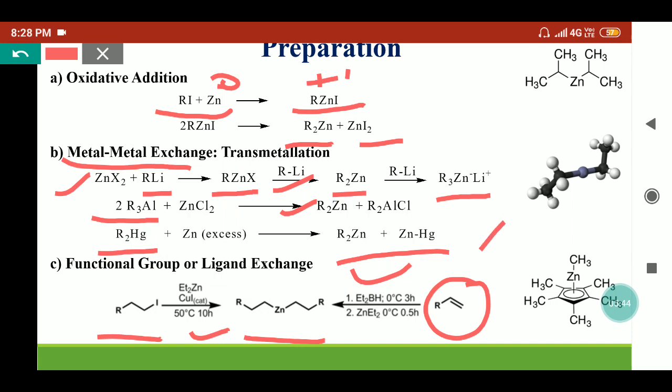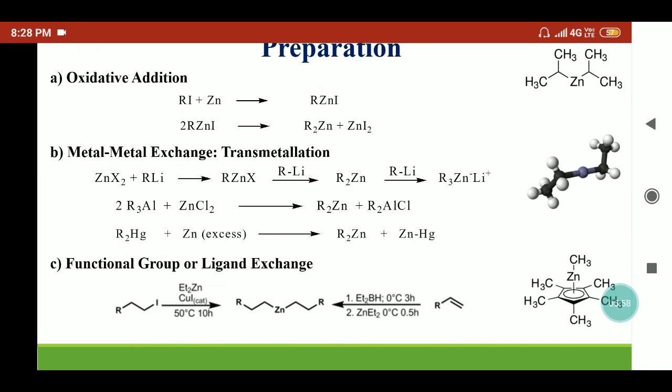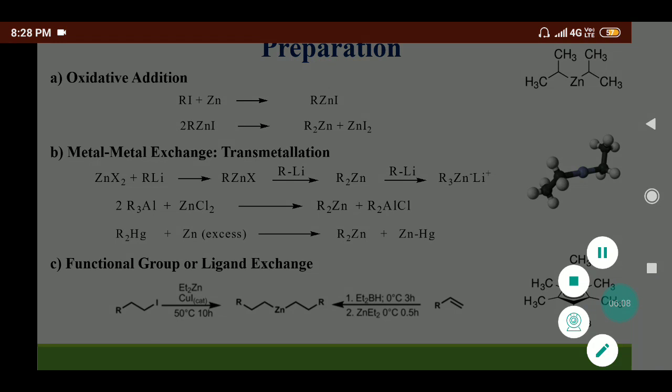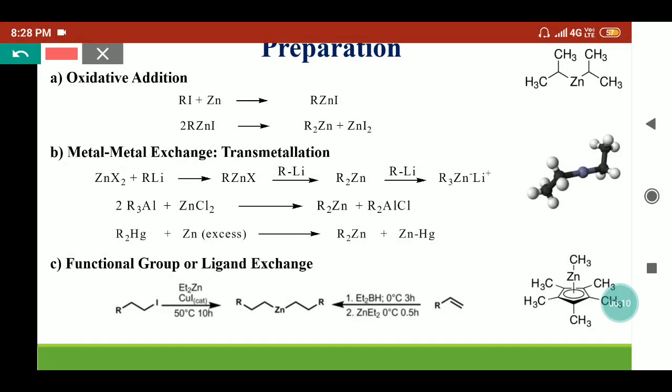So it will form this complex, and it is BeT2. This will further be treated with diethyl zinc and will provide the dialkyl zinc complex. By all these reactions, we can synthesize different types of organozinc compounds, and we can use them in different applications. Here I have also shown some structures for the organozinc compound: this is diisopropyl zinc, this is diethyl zinc, and this is a cyclopentadienyl based zinc complex.